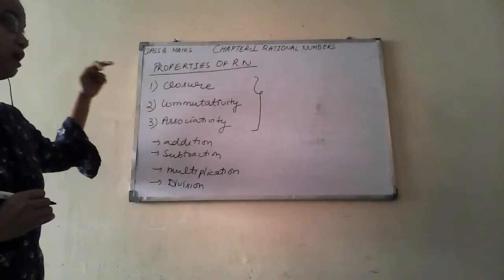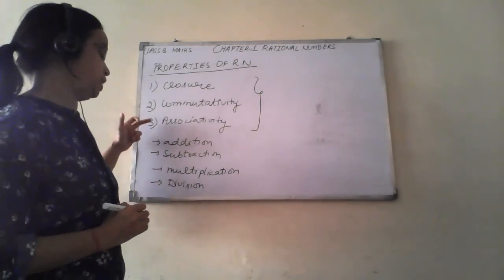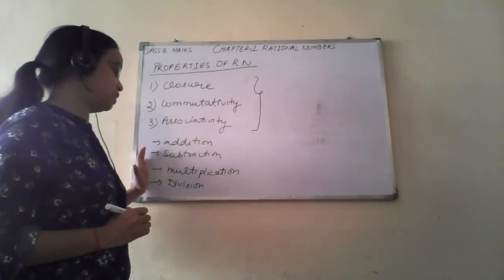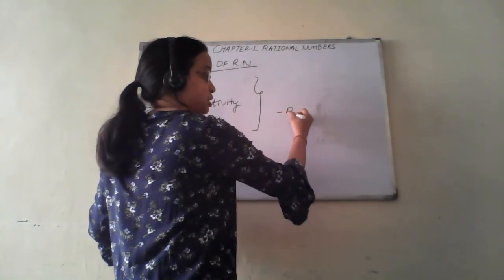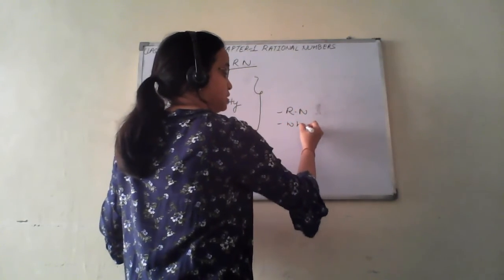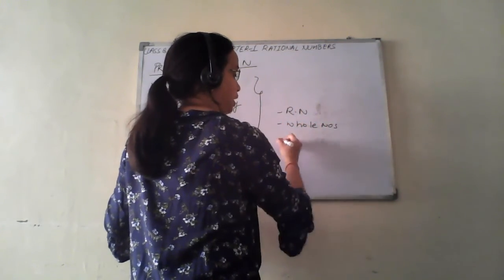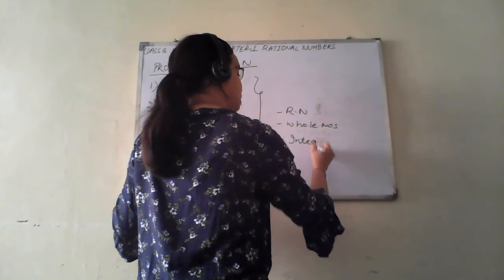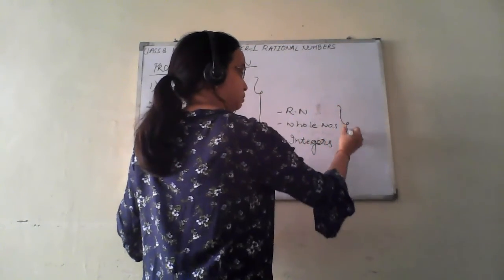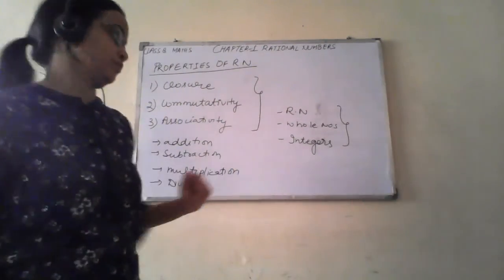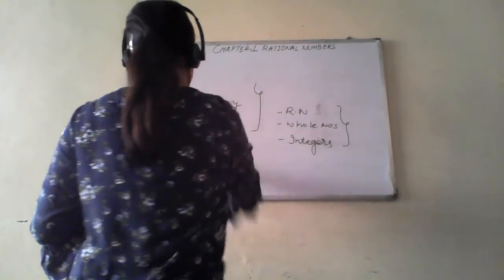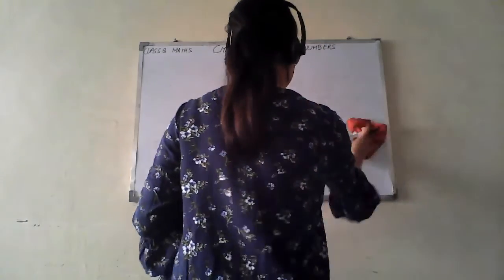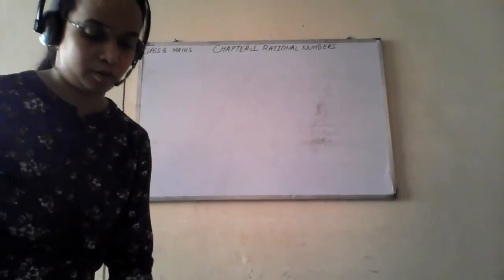We will be discussing one by one how these properties will be applicable under these mathematical operations on rational numbers, whole numbers and integers. We will be discussing all three things. Now we have the property of closure.